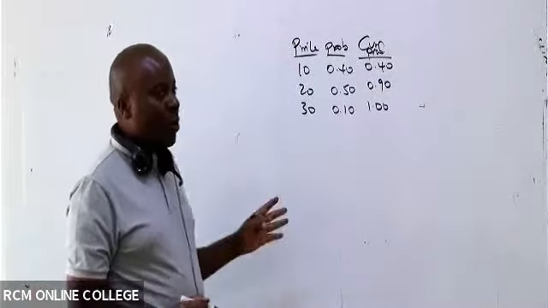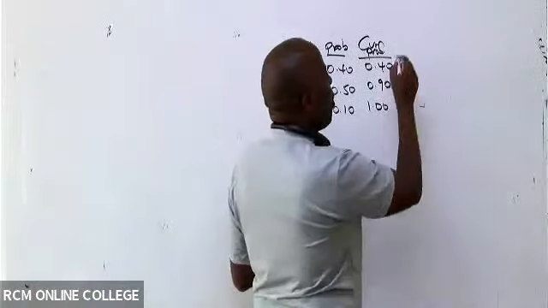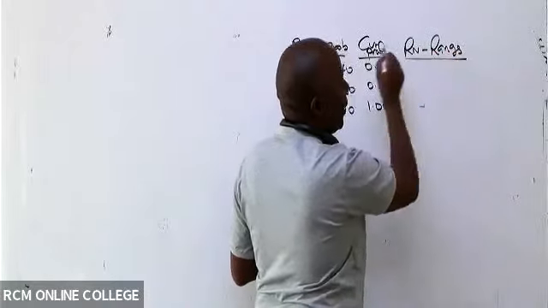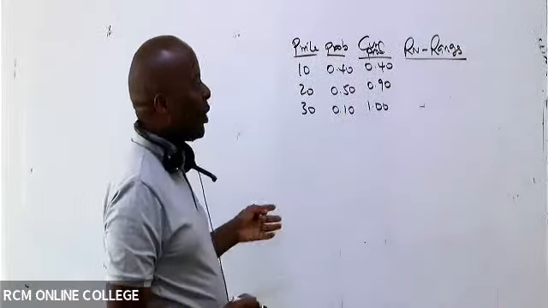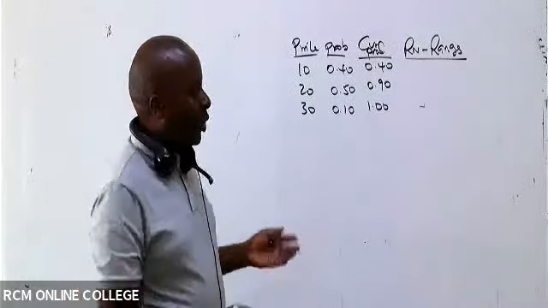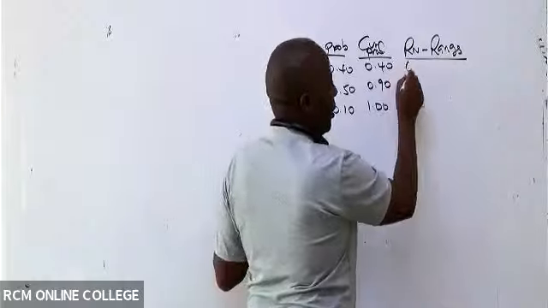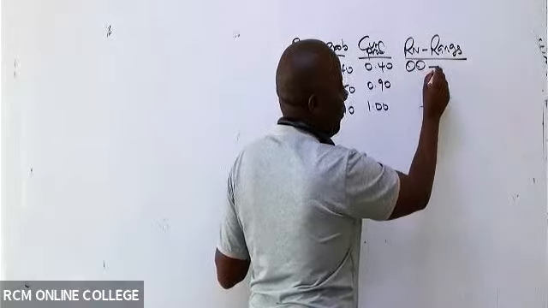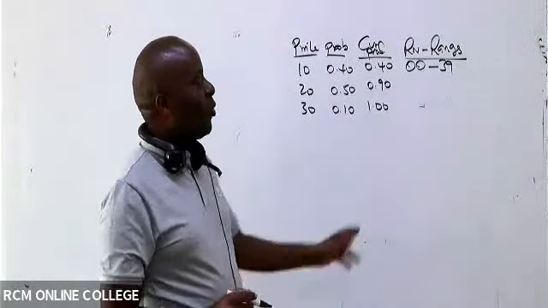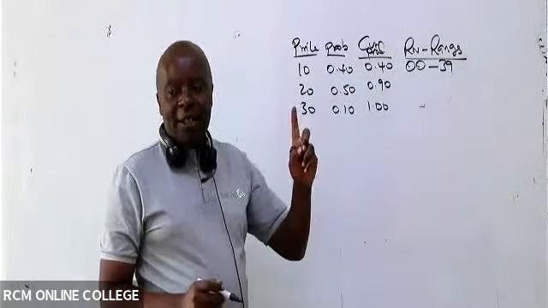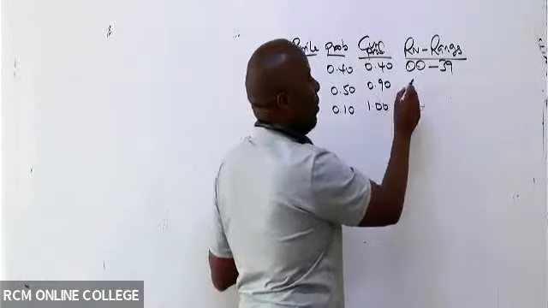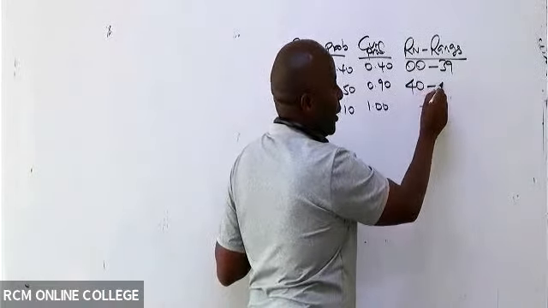Now, after cumulative probabilities, you shall be able to go ahead and give us what we call random number ranges. So random number ranges, what do we have? These are how many decimal places? 2 decimal places. So what do we have here? Yes, 00 all the way to 40, 40 minus 1, that gives us 39. After that, the next one will be all the way to what here, somebody?